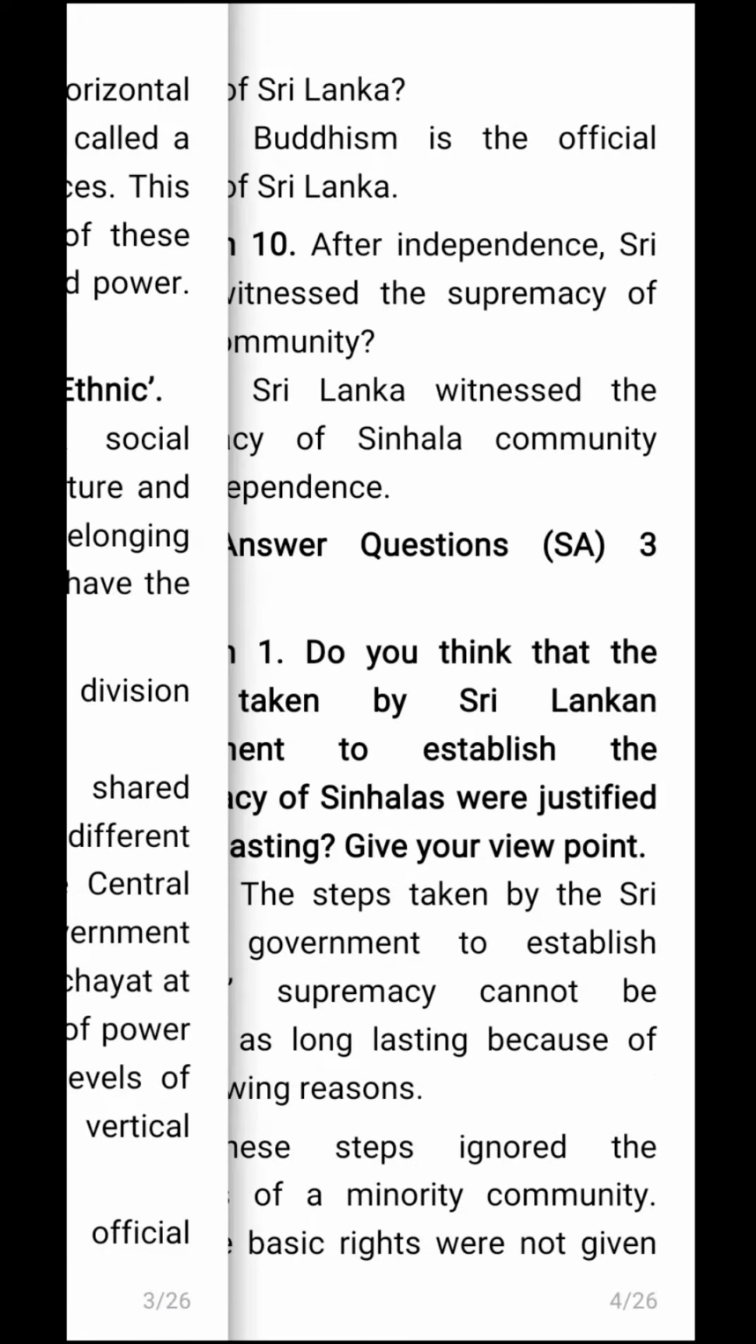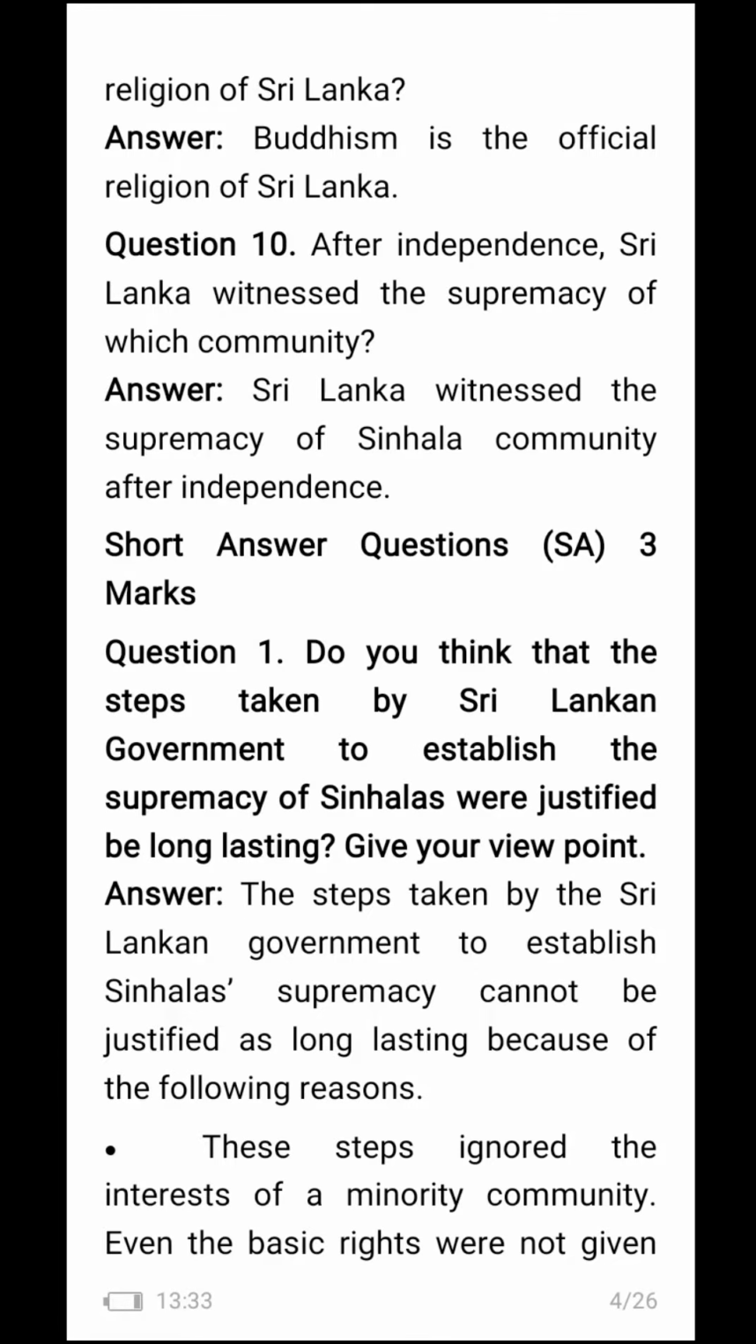What is the official religion of Sri Lanka? Buddhism is the official religion of Sri Lanka. After independence, Sri Lanka witnessed the supremacy of which community? Sri Lanka witnessed the supremacy of Sinhala community after independence.